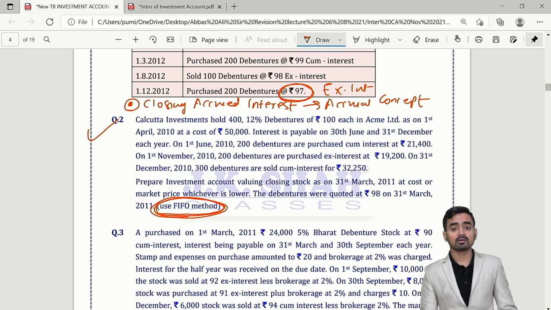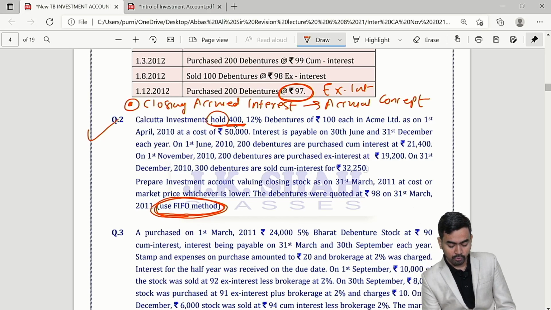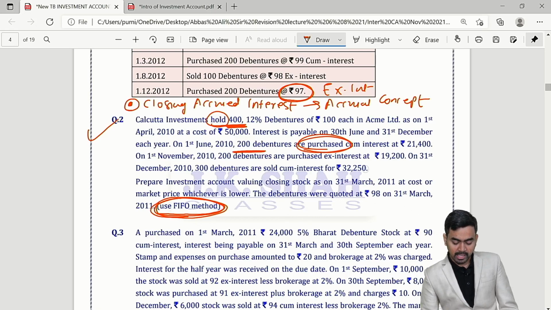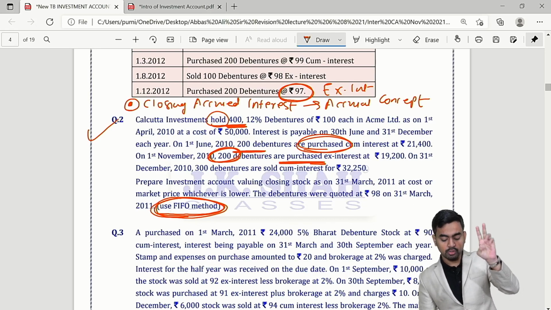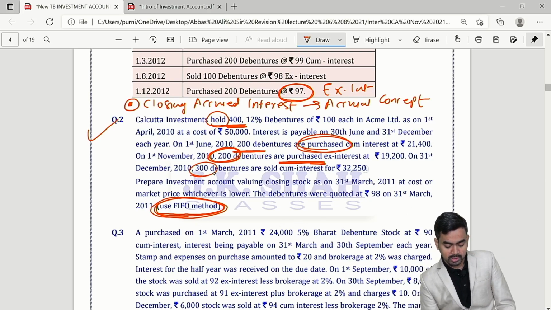In second question, the important point is to use first in first out method. Sir, first in first out? Yes. See, you were already holding 400 debentures. Then, my dear students, you purchase some 200 debentures. Then again purchase 200 debentures. So 400 you were holding, 200 purchase, then again 200 purchase, then you sold 300 debentures.